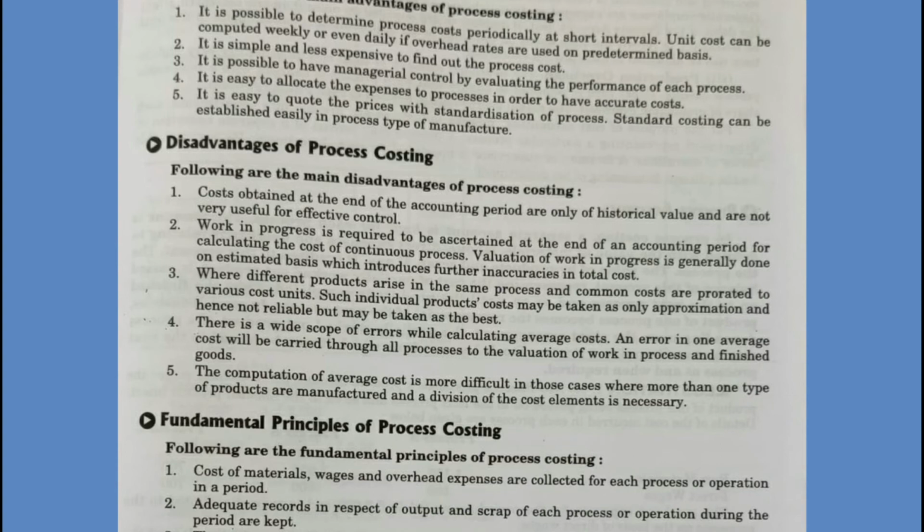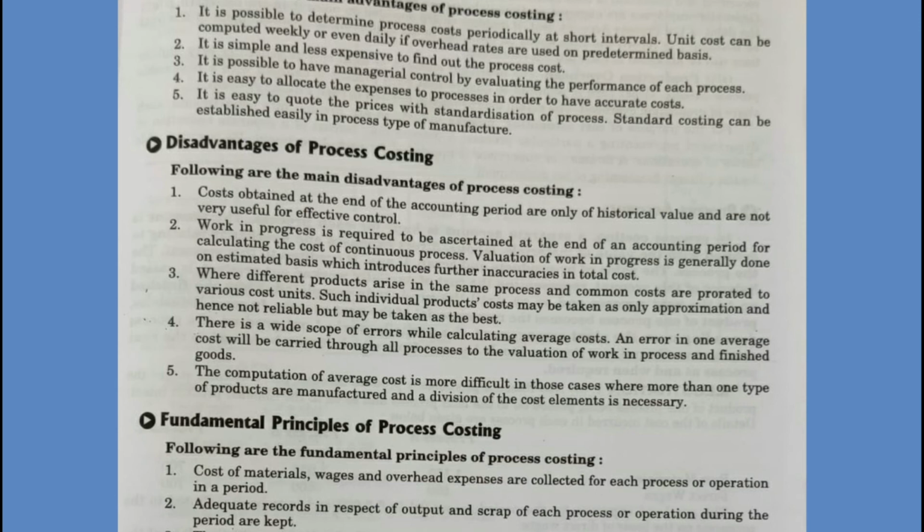Next, there is also chance for error while calculating the average cost, because all process cost is recorded and the total cost is averaged on the basis of the number of units produced. On the basis of that, the cost of the finished products is determined, and the value of the work in progress is also determined, so there can be a chance of committing error while calculating the value of work in progress and finished goods.